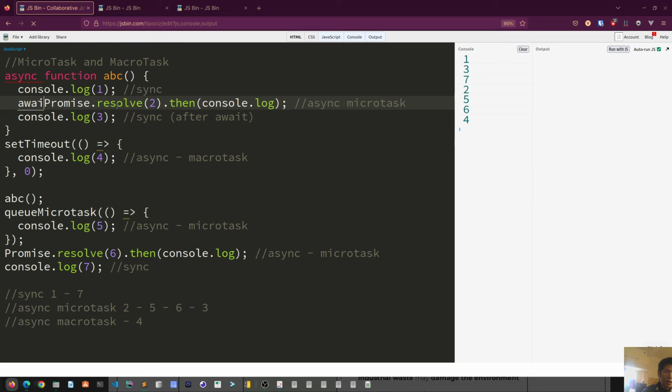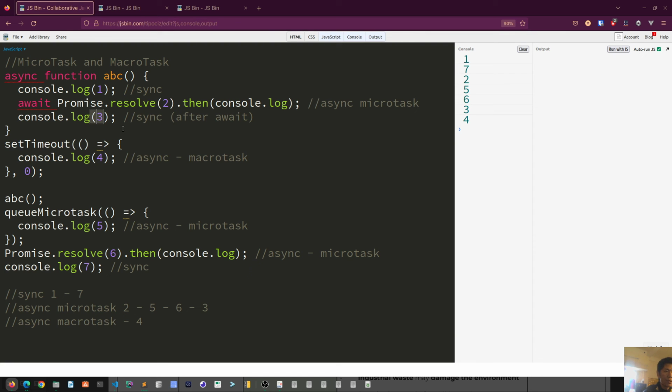Now, if I add await back inside, let's see again. We got 1, we got 7 because this is sync, right? And then we got 2, and then we got 5 because it's still on the microtask queue, and then we got 6, and after that we got 3.